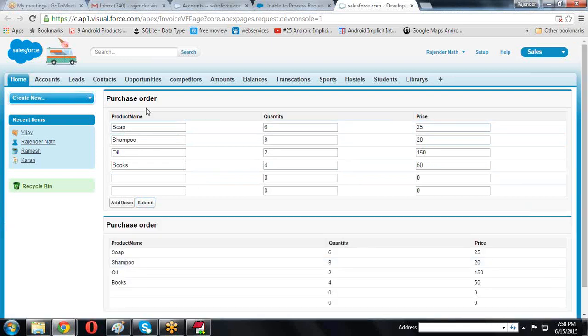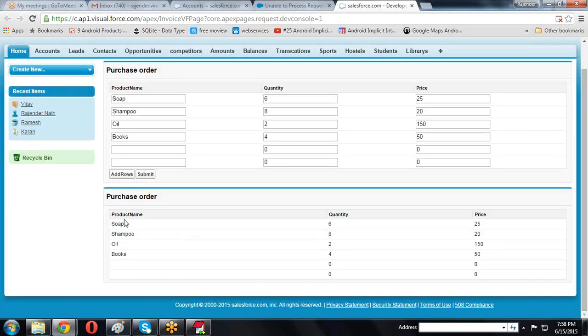So this is the purchase order, the order you purchased, with product name, quantity, price. We selected 4 items here, and here also 4 items are there. For the remaining items, default values of zero are provided for the integer type. This is the order we are displaying based on this.